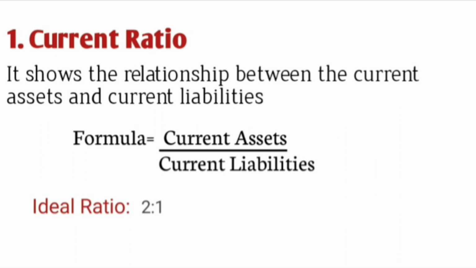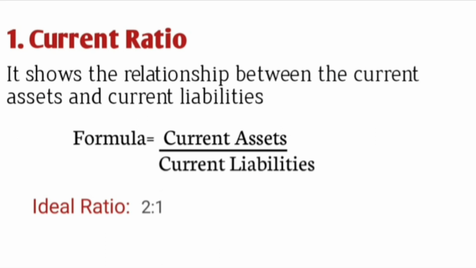Always remember the current assets should be more than the current liabilities. It shows how many current assets we have and how many current liabilities we have. If a liability arises, then the firm should be able to pay off the current liabilities, and it will be paid with the help of current assets itself. So the formula here is current assets divided by current liabilities.